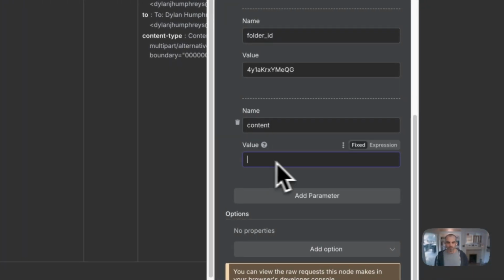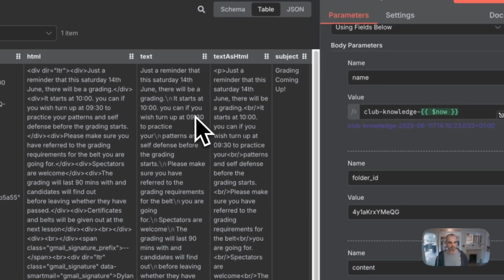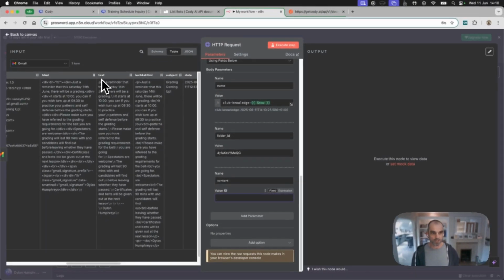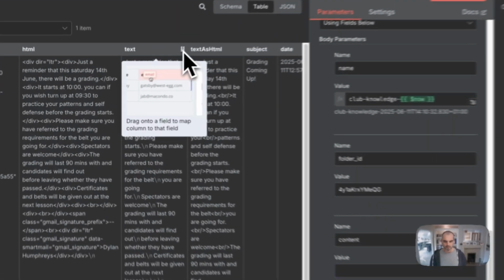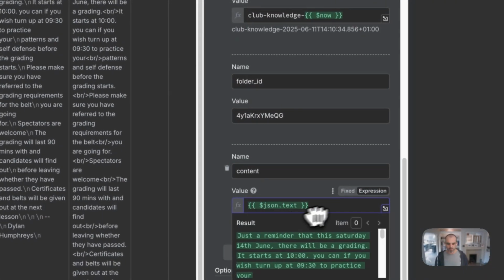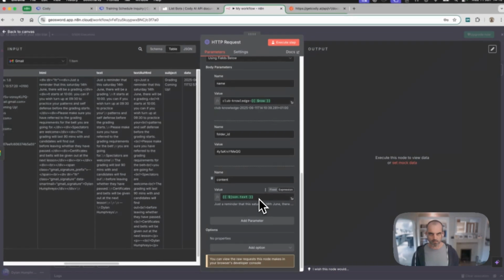So what we want to do now is put the text from the email, so do choose the text, not the HTML, because otherwise, as you can see, you're going to end up with a lot of tags in your knowledge, which is not necessarily what you want. But we want this. Now, what I could do is paste that in, okay, and it would just grab that and put it into the JSON packet.